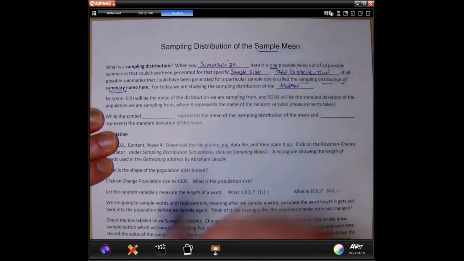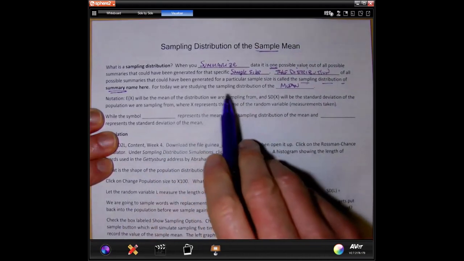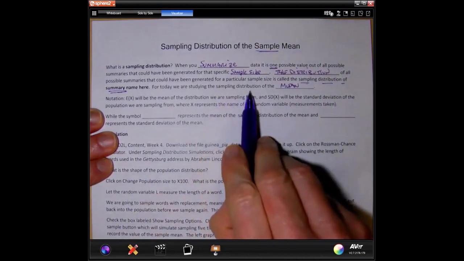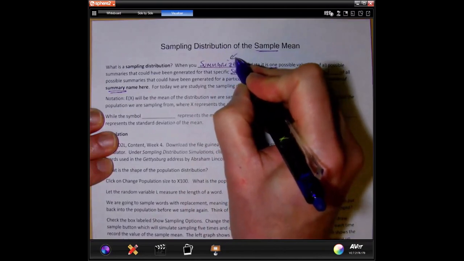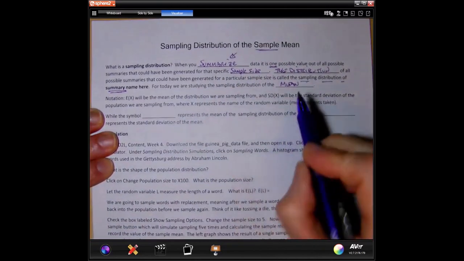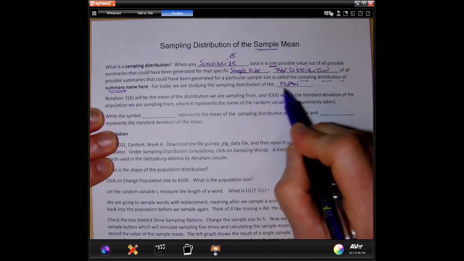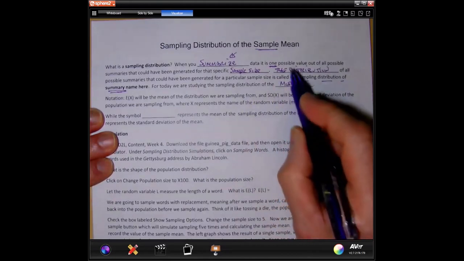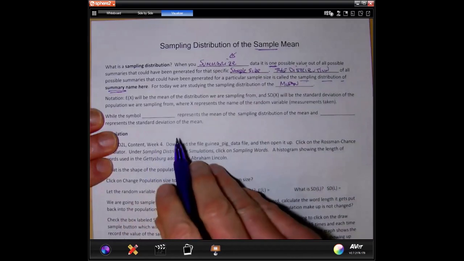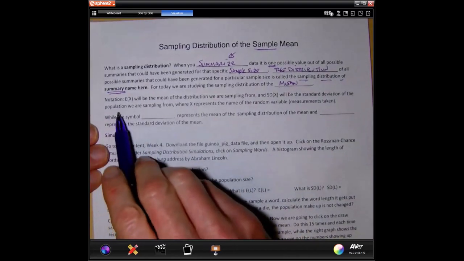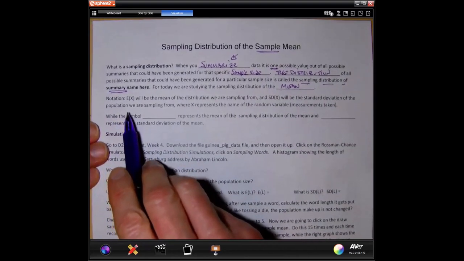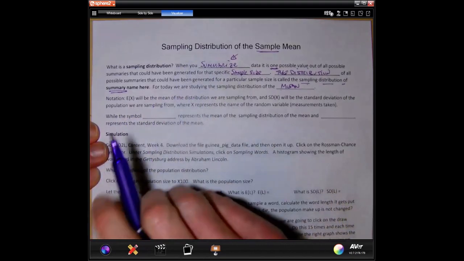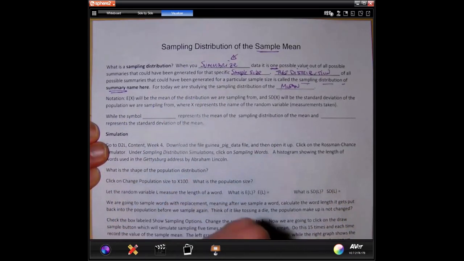Again, I could write sample mean, but it's redundant because if you're talking about a sampling distribution, you realize that this is about a summary. So even though I write sampling distribution of the mean, it's understood that this is a summary, which means it is the sample mean. Okay. So again, I'm going to reemphasize this part. Whatever we're going to go into today, this has to be understood. You cannot be just parroting words. You have to understand what we're doing here.